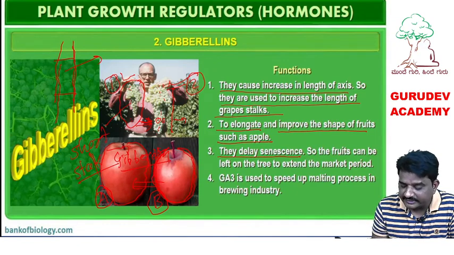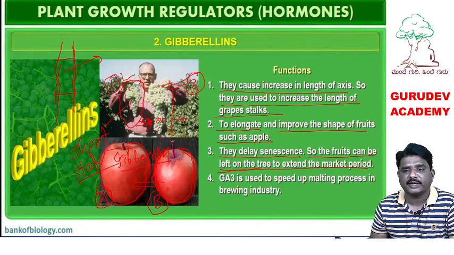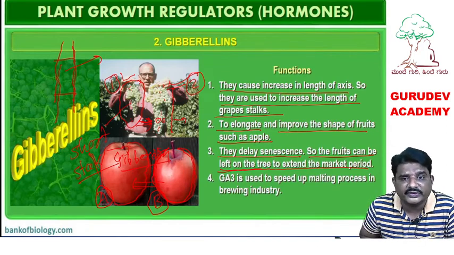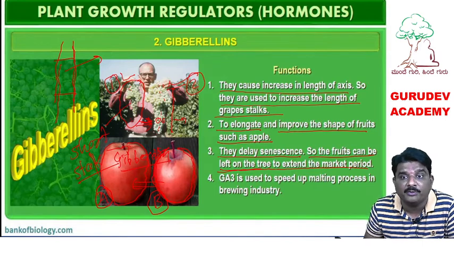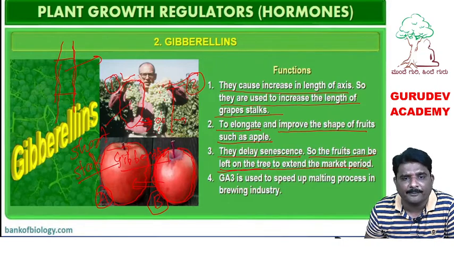Delay senescence, so fruits can be left on the tree to extend the market period. What is meant by delay of senescence? It means the maturity period will be postponed. Suppose in the market now there is no value for the apple, the market period is down. So we want to keep the apple on the tree for a few more days. So you can apply gibberellin.